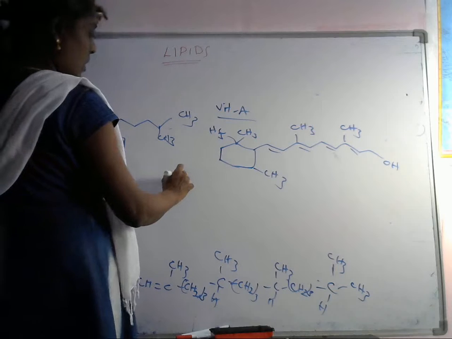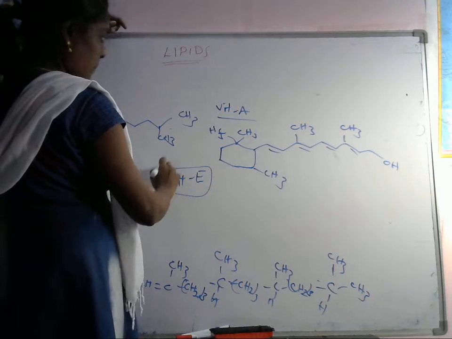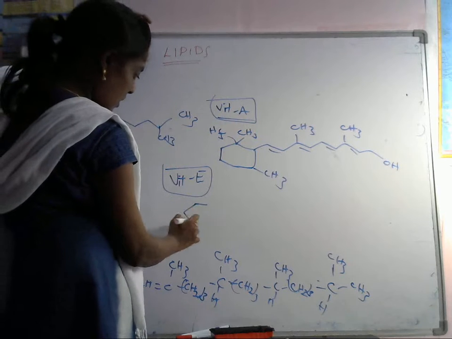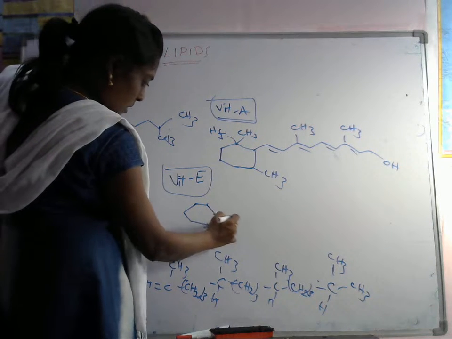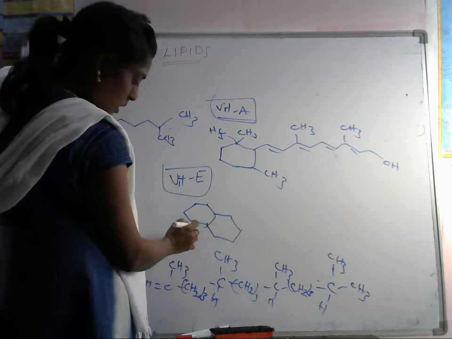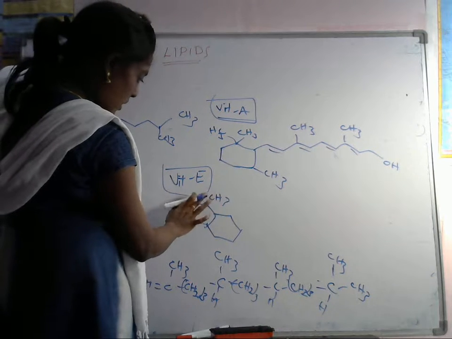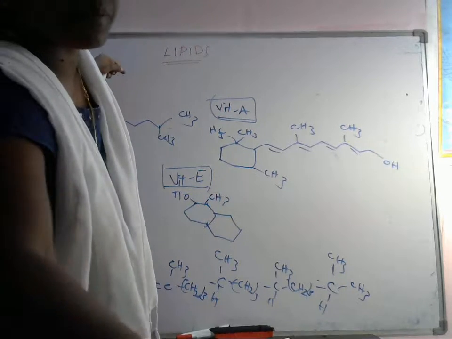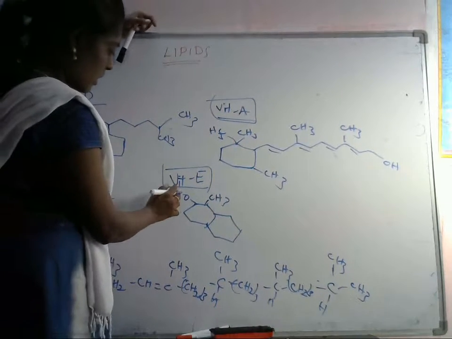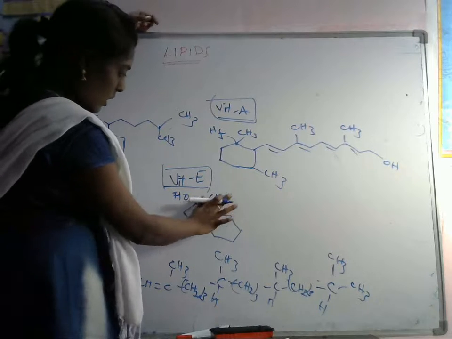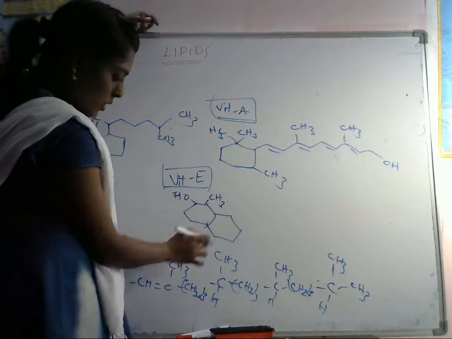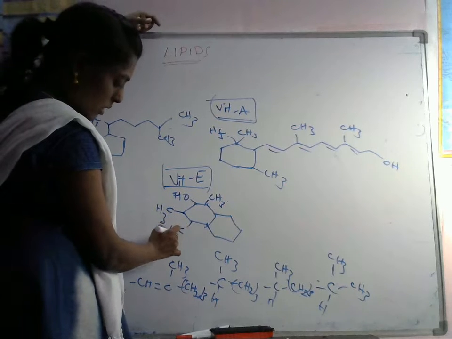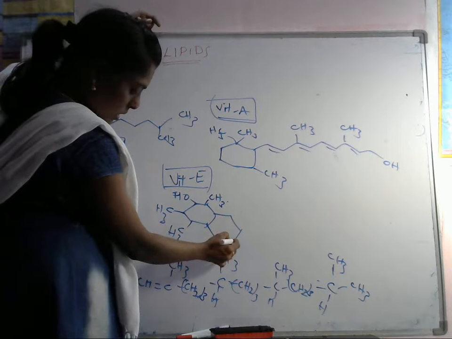Next, vitamin E. Okay, so let's see the structure of this vitamin E. So this is a bicyclic compound. Okay, here CH3 is there, and here OH group is there. Okay. Here OH group is there. CH3 group is there. Okay. CH3 group is there. Here CH3. Here CH3.